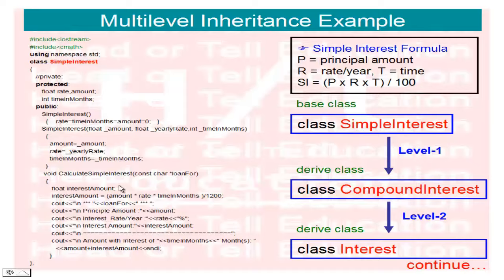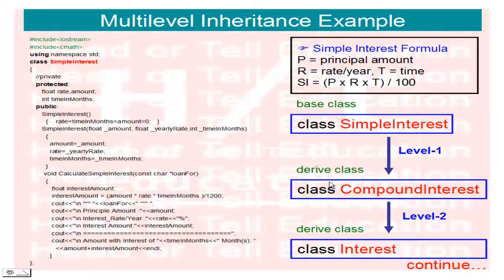Here I created the variable float interest amount, so interest amount equals amount multiplied by rate multiplied by time in months, and divided by 1200, because I have converted time in months into years, that's why I am dividing by 12. Please do not be confused. The next statement is cout, printing a message and the calculated value of simple interest. So this is the first base class, which is named simple interest.